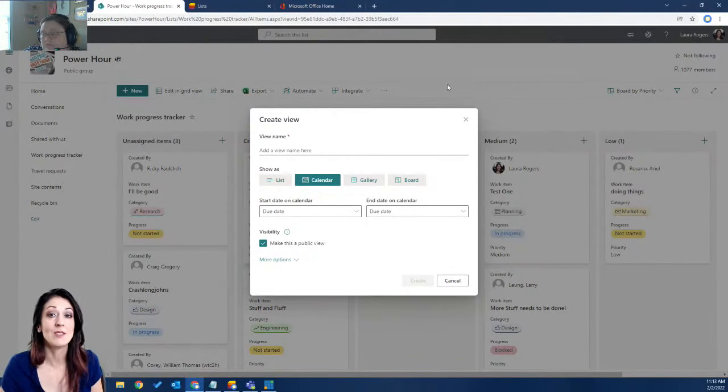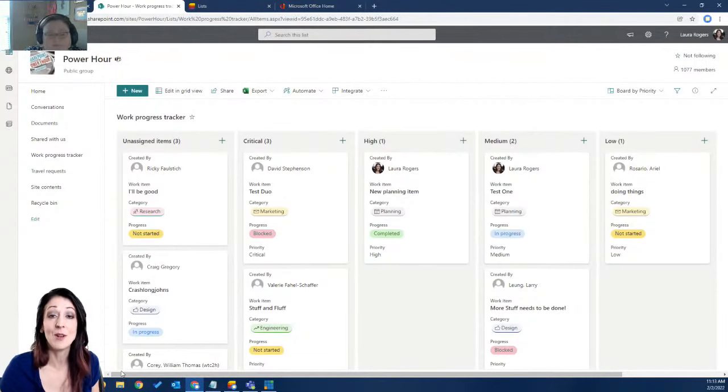So again, you could use the same list of work progress tracking items and create a calendar view of it. So yeah, you're right. So let's see what people think about that when it comes to actually working in this list. And I personally like to just see a list, just plain old columns and a list of things, because it's easier for me to visually scan.